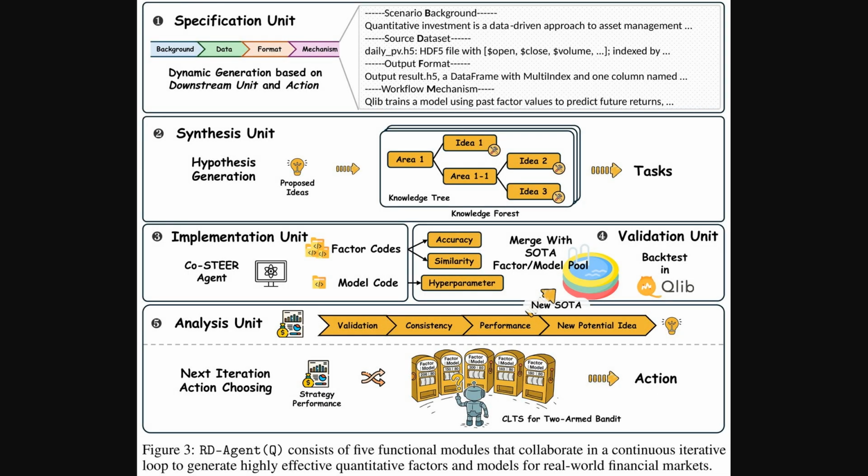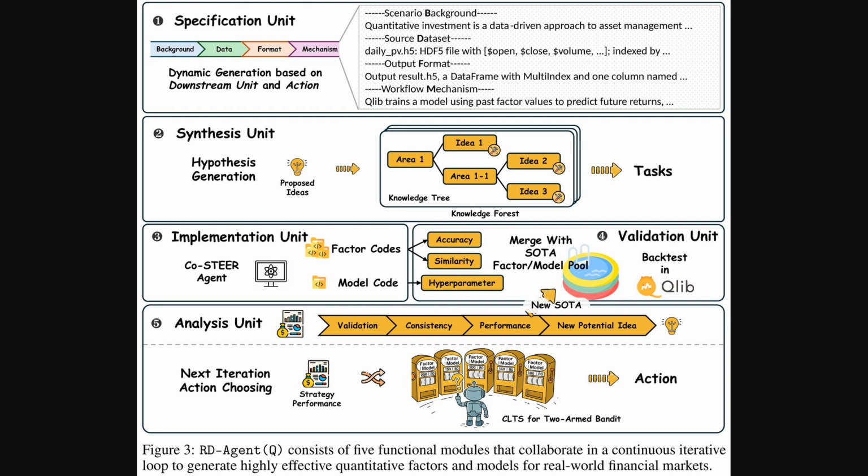Alright, so after seeing those conceptual loops, this figure really breaks down R&D-Agent-Q into its 5 core functional modules and how they work together in that iterative cycle. First, we have the specification unit. This sets the stage, defining the task background, the data to be used, its format, and the overall mechanism for the quantitative investment strategy. Then, the synthesis unit takes over, generating new hypotheses, new ideas for factors or models, drawing from a kind of knowledge forest of past experiments.